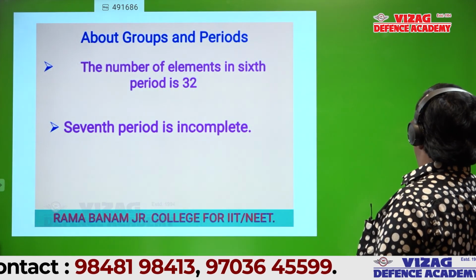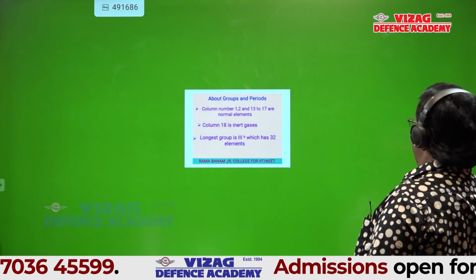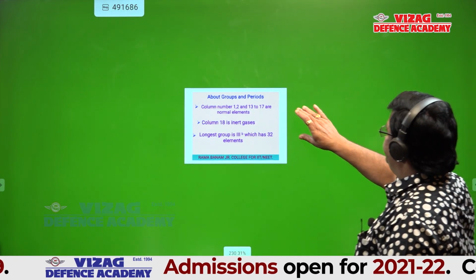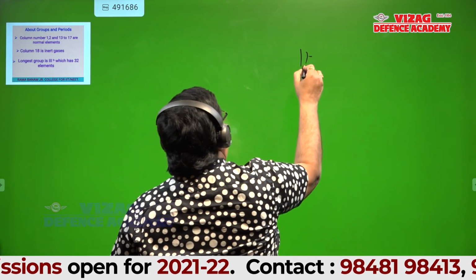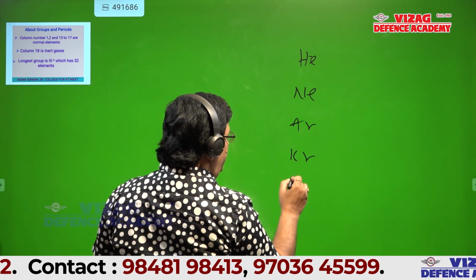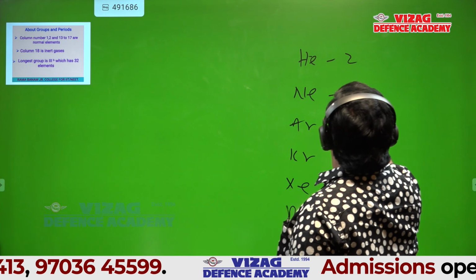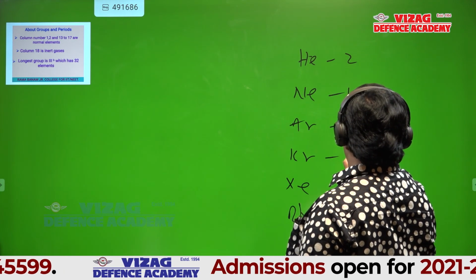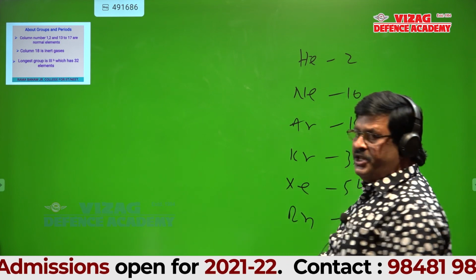I will write here. Helium, neon, argon, krypton, xenon, radon: 2, 10, 18, 36, 54, 86. Is it okay, all of you?